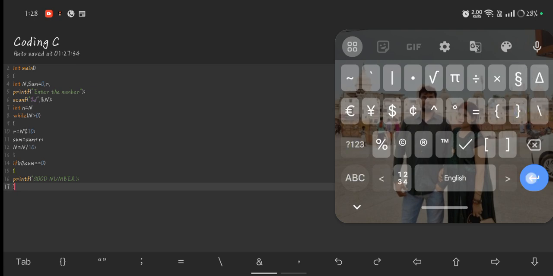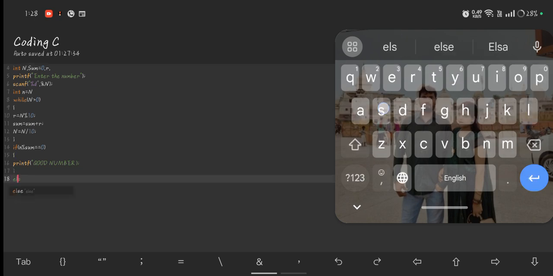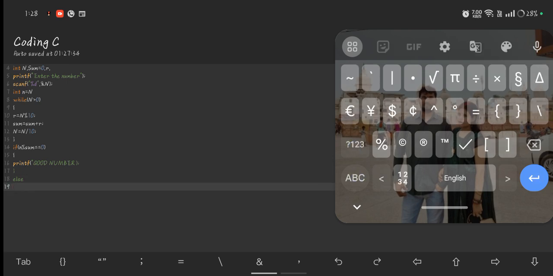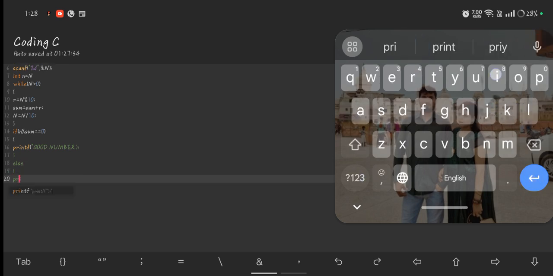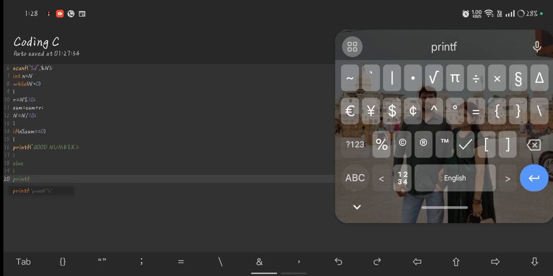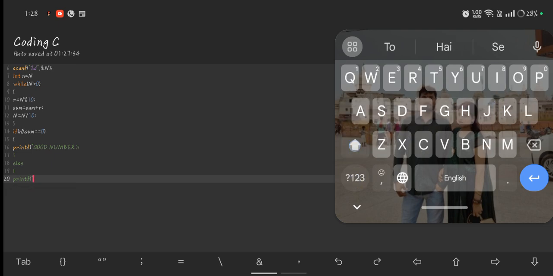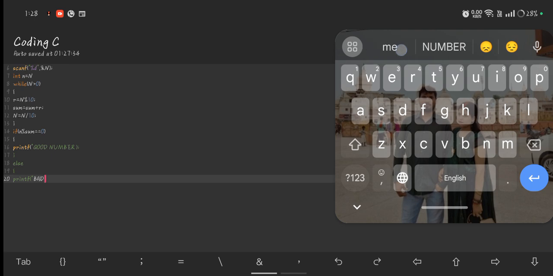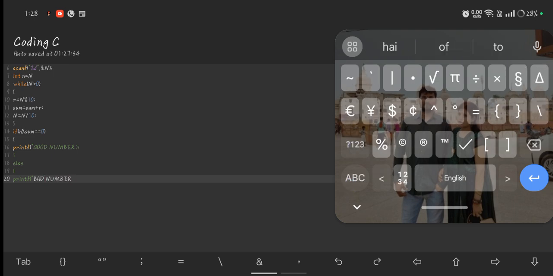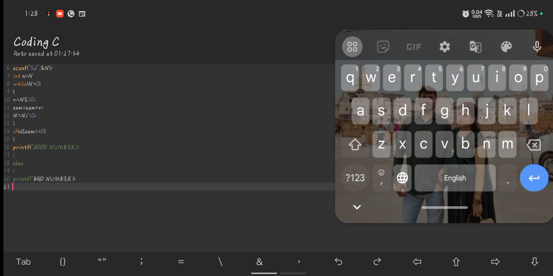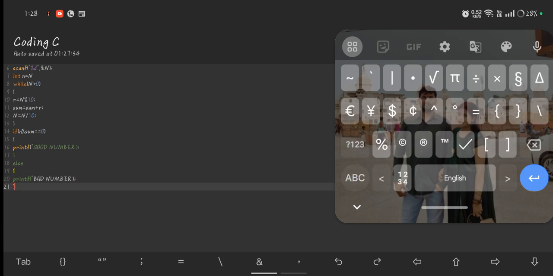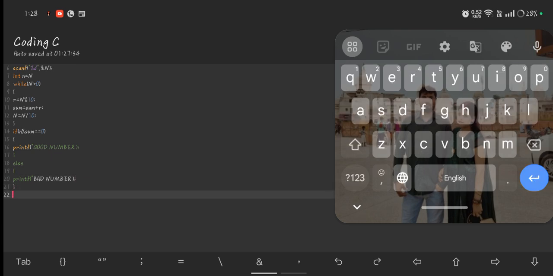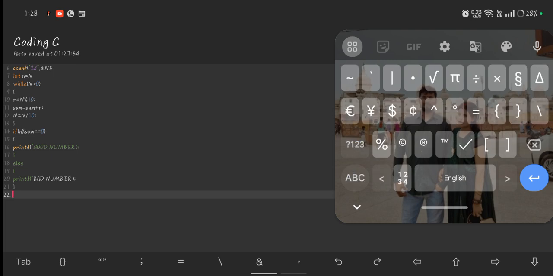Close the if body. If the condition of if does not match, execute the else body: printf, bad number. Close the else body. Now we close the main function.